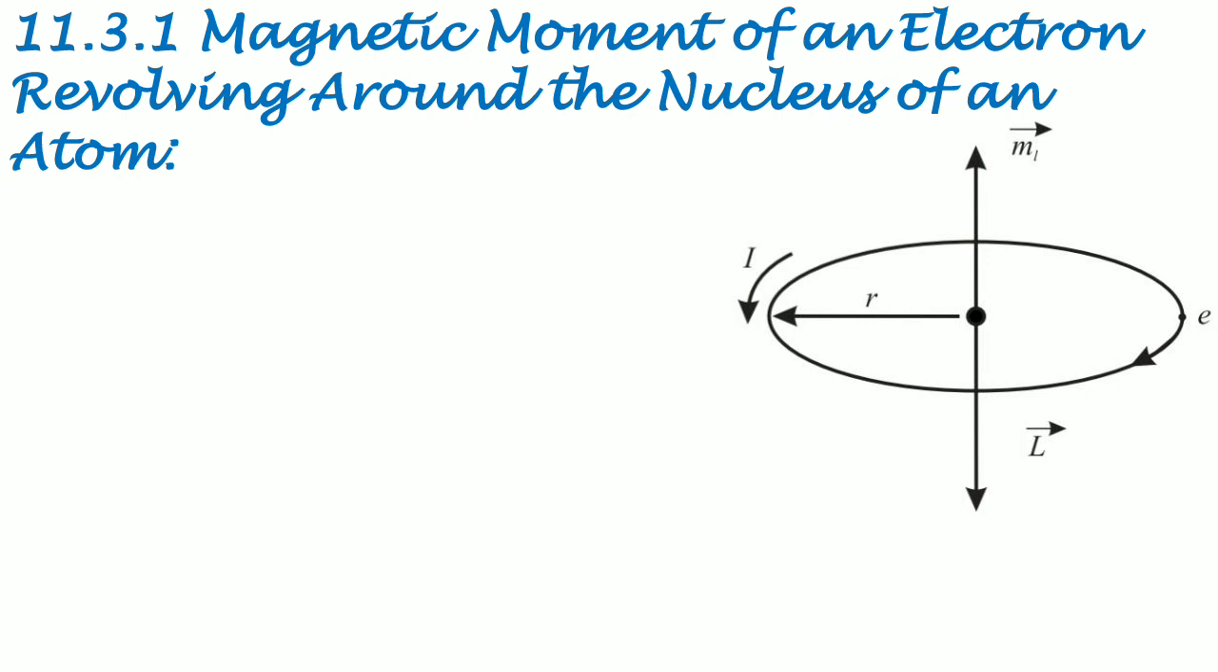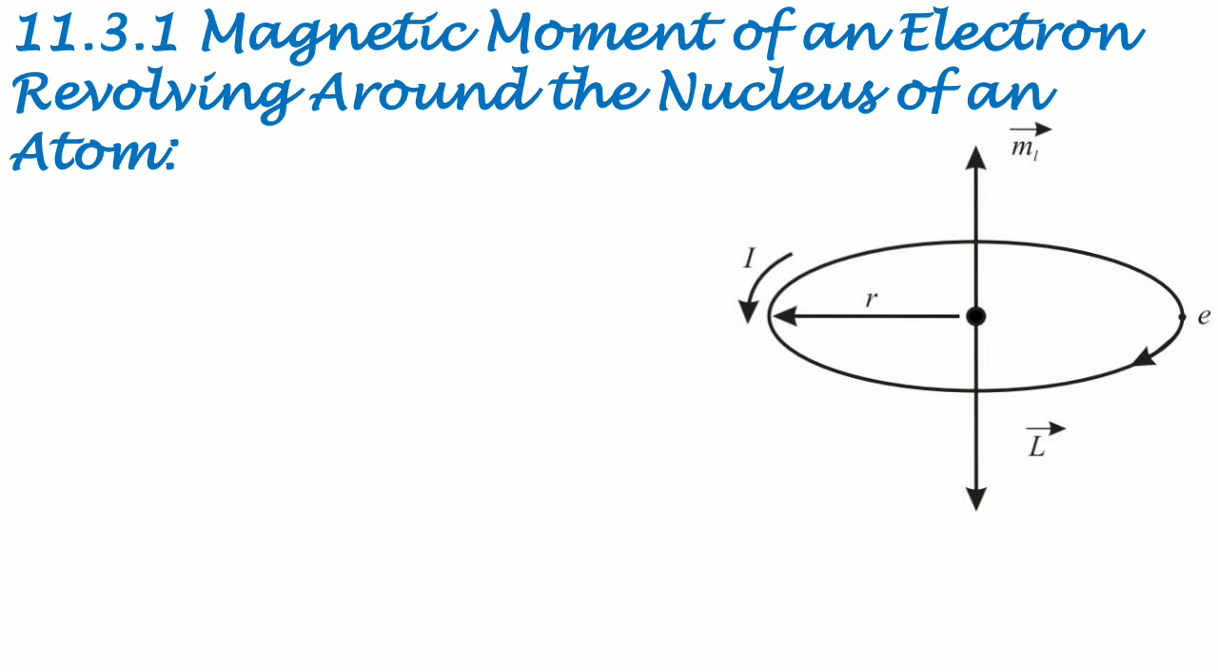Now, consider an electron moving with a constant speed v in a circular orbit of radius r about the nucleus as shown in this diagram. If the electron travels a distance of 2 pi r, that is the circumference of the circle, in time capital T, then its orbital speed is v equals 2 pi r upon T, because velocity is distance upon time, and distance is the circumference, 2 pi r, and time is capital T.